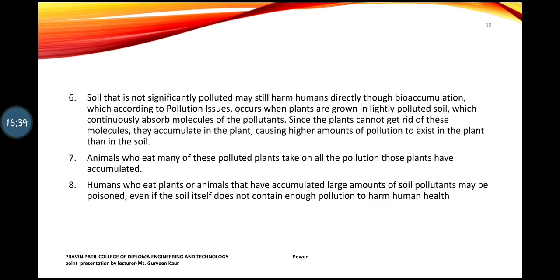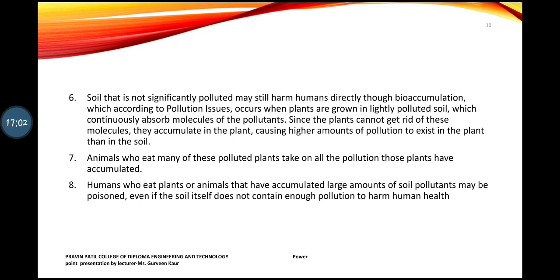Another point is that soil that is not significantly polluted may still harm humans directly through bioaccumulation. According to pollution issues, this occurs when plants are grown in lightly polluted soil, which continuously absorb molecules of the pollutants. Since the plants cannot get rid of these molecules, they accumulate in the plant, causing a higher amount of pollution to exist in the plant than in the soil.